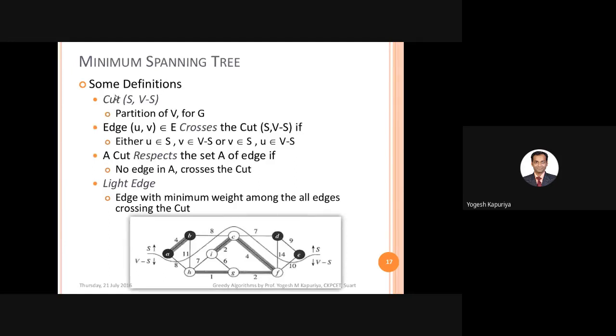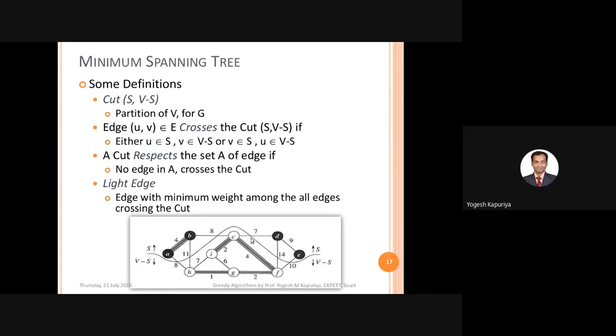First, cut. What is a cut? Cut means you are dividing your set V. V is your vertex set. You are dividing your set into two parts. One is S, and the second one is the remainder from V. So you have divided your vertex set into two parts, S and V minus S. So let us say if you have this graph as an input, then we are making a cut like this.